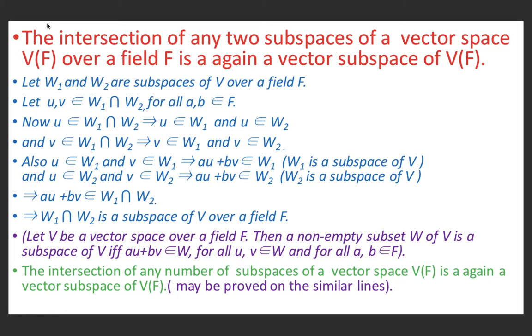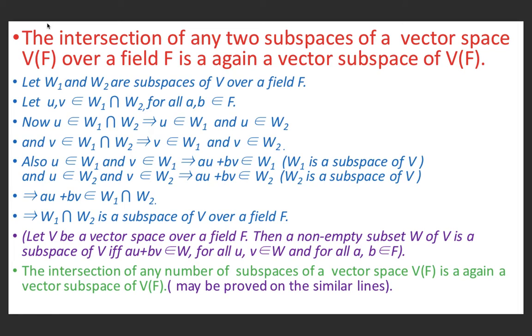Let W1 and W2 be subspaces of V over a field F. Let u and v belong to W1 intersection W2, for all a, b belonging to F. Because u belongs to W1 intersection W2, therefore u belongs to W1 and W2 both. Since v belongs to W1 intersection W2, therefore v belongs to W1 and v belongs to W2.